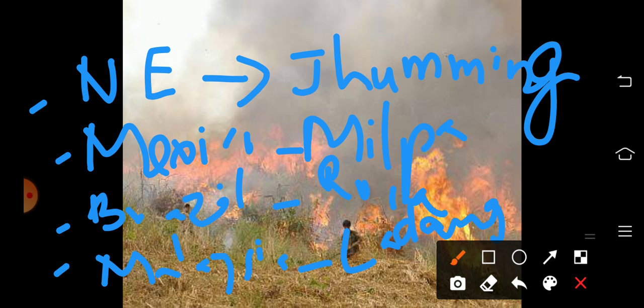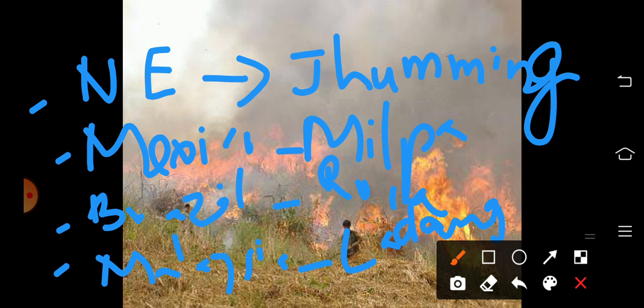A plot of land is cleared by felling the trees and burning them. The ashes are then mixed with the soil, and crops like maize, yam, potatoes, and cassava or tapioca are grown there. After the soil loses its fertility, the land is abandoned and the cultivator moves to a new plot. That is what is called shifting cultivation.